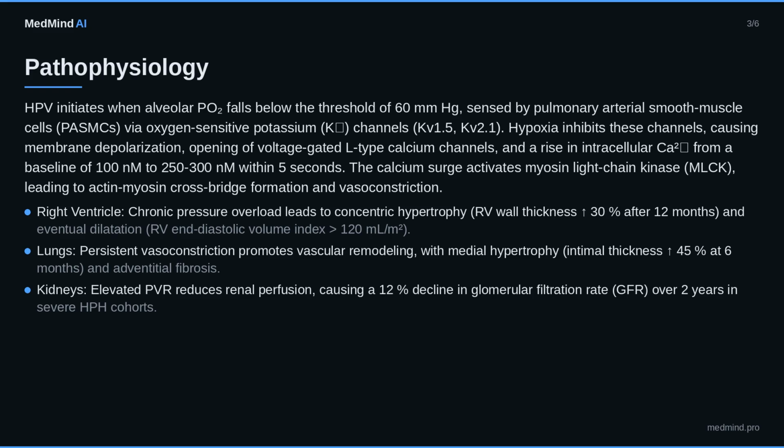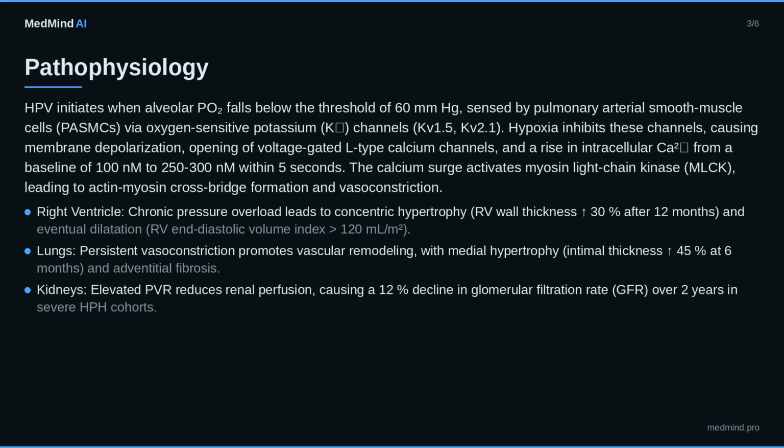Pathophysiology. HPV initiates when alveolar PO2 falls below the threshold of 60 mm of mercury, sensed by pulmonary arterial smooth muscle cells, PASMCs, via oxygen-sensitive potassium, K, channels, Kv1.5, Kv2.1.